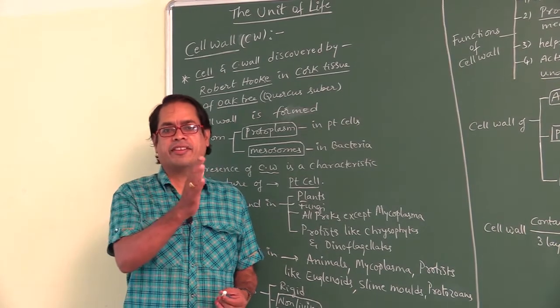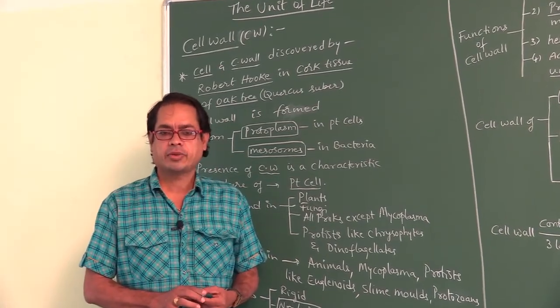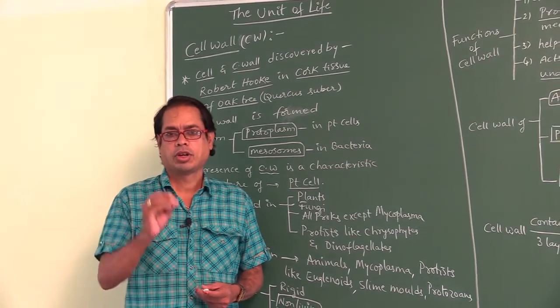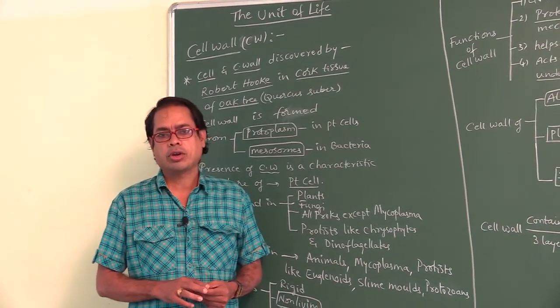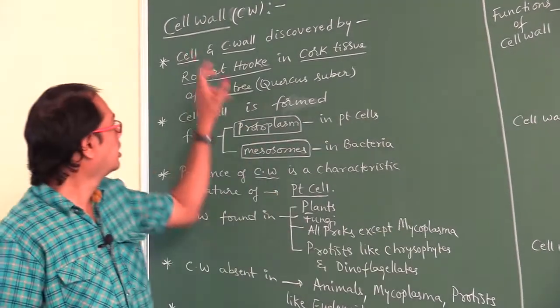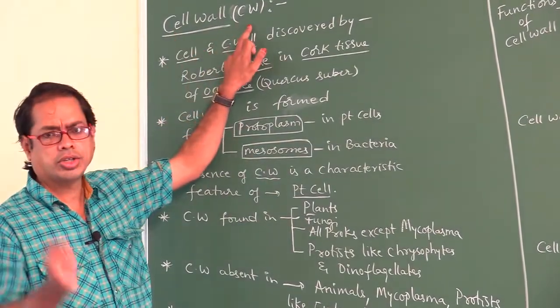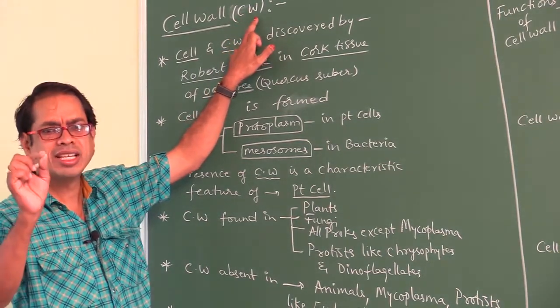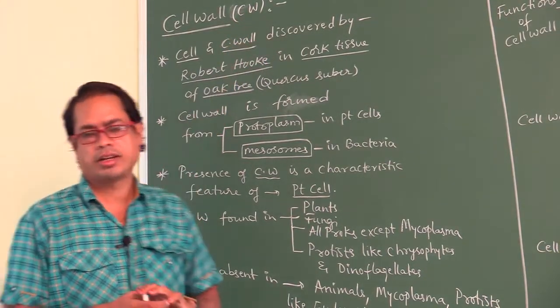In the previous class, I explained about the cell membrane. Today, I am going to explain the cell wall. What is that? Cell wall, shortly written as CW. CW means cell wall, right?